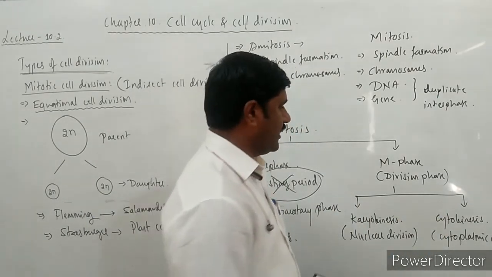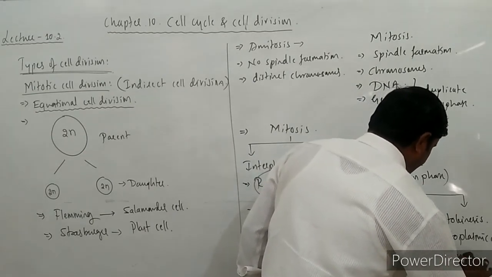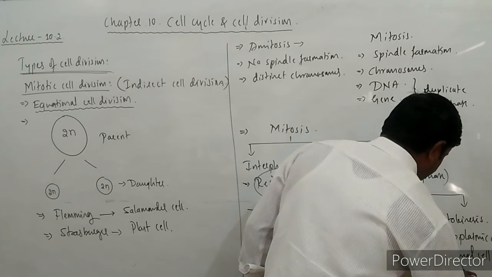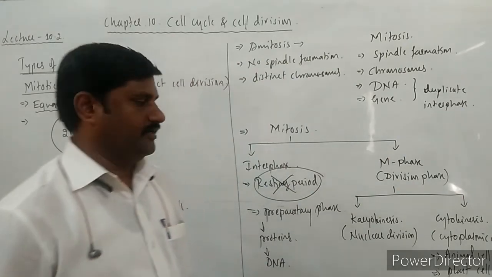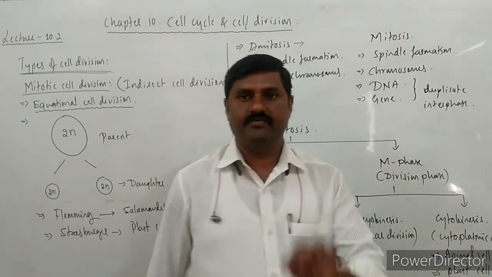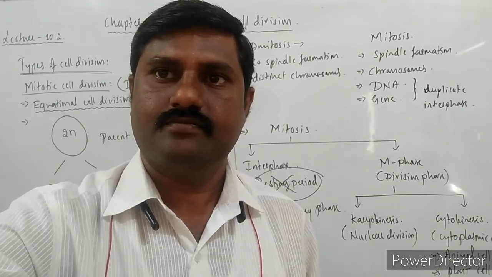An equal amount of cytoplasm is distributed between the daughter cells. And this cytokinesis is somewhat different in the animal cell and in the plant cell. What is the major difference between plant and animal cells during cytokinesis? We will study it in a detailed way in the next video.